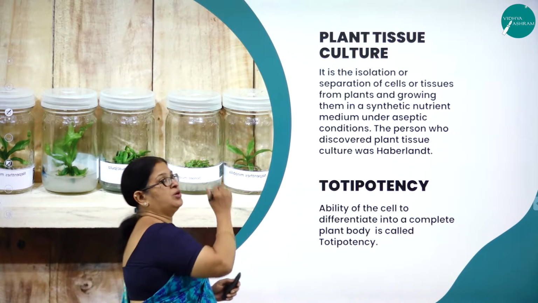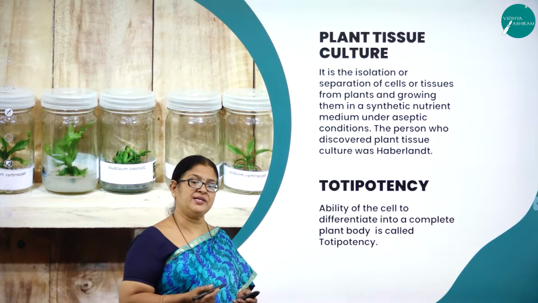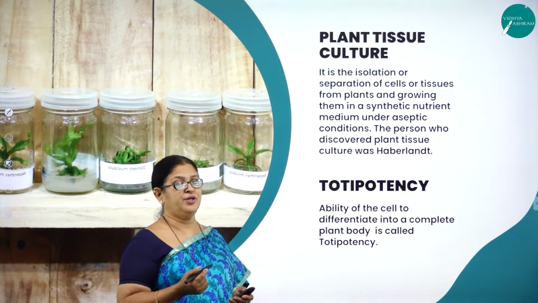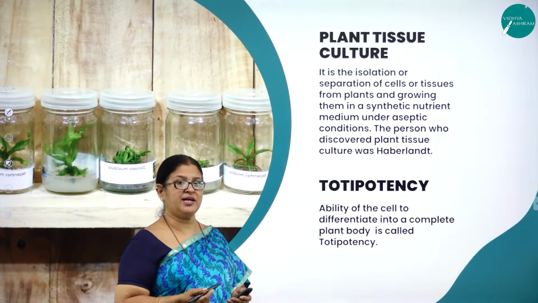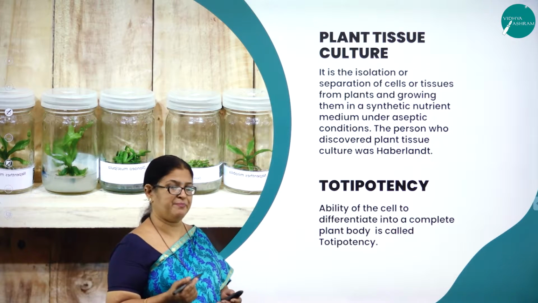So moving on to what is plant tissue culture? It is a method in which a plant cell or a tissue or an organ is grown in an artificial nutrient medium under sterile conditions provided with controlled conditions of light and temperature.